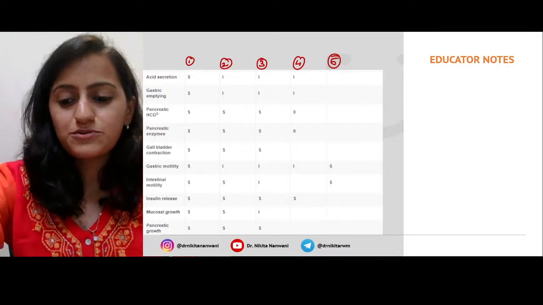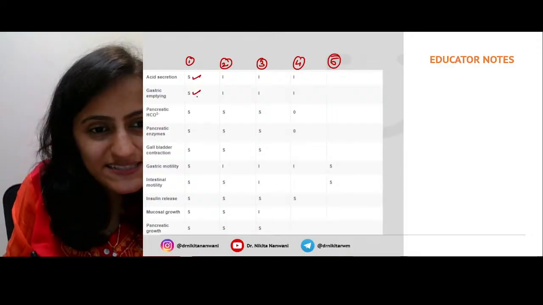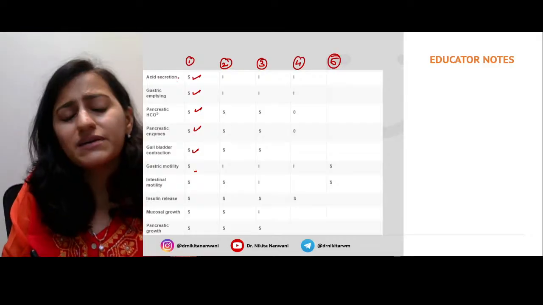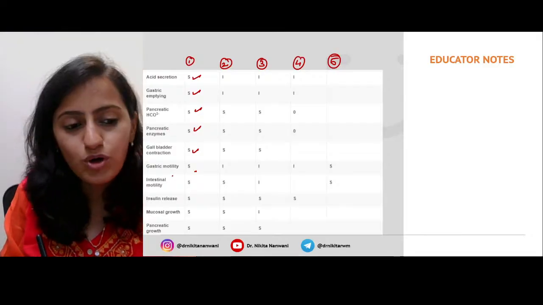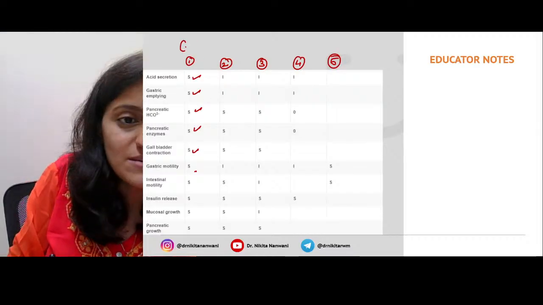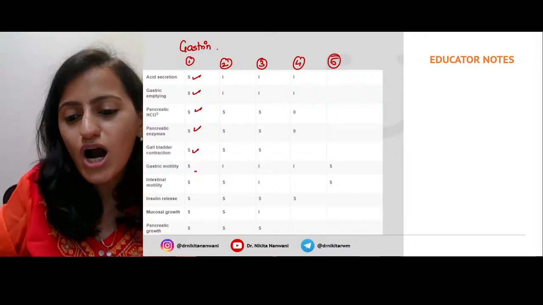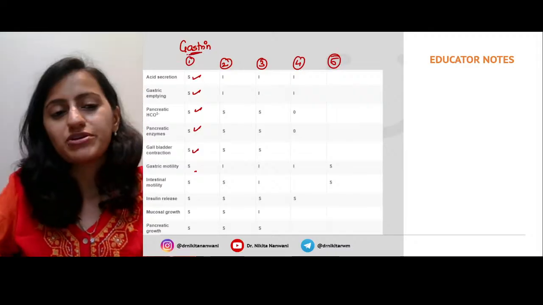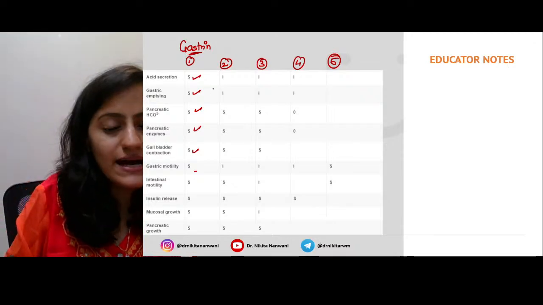Absolutely right. The first one here is gastrin, because you can see that it is SSS, that is, it is stimulatory on all the functions, be it acid secretion, gastric emptying, pancreatic, gallbladder, motility, insulin, everything is stimulatory. So this one is basically gastrin. All you need to remember for gastrin is all stimulatory. Okay, it is all stimulatory. Next one, look at the next one.